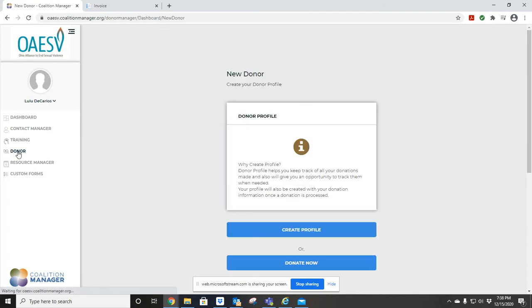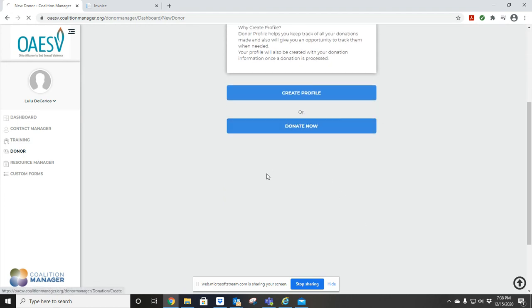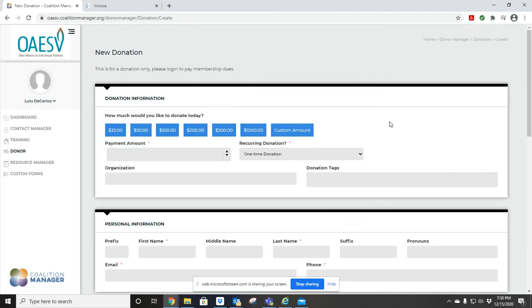If your organization would like to donate, you also have that option to donate directly from Coalition Manager. You could go ahead and create an account, create a profile, or you could just click Donate Now. Once you click on Donate Now, it's going to take you to the next page. It has some options available. You could click any of those, or if the amount that you want to donate is not up here, you could click Custom Amount. You could go ahead and save it.